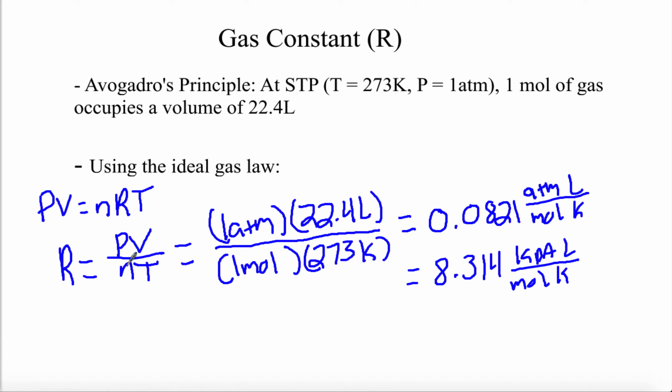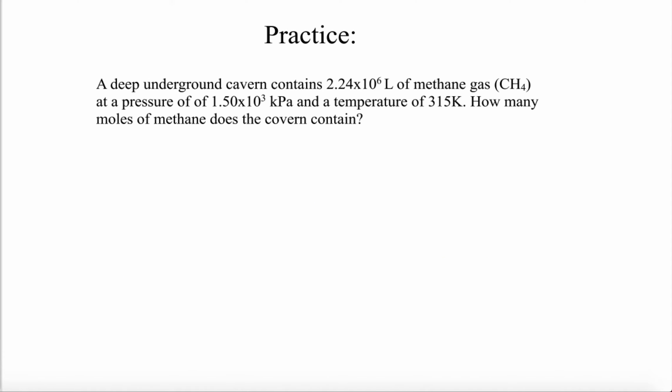So let's take a look at an example of what this would look like. In a deep underground cavern, there are 2.24 times 10 to the 6th liters of methane gas present, with a pressure of 1.5 times 10 to the 3rd kilopascals and a temperature of 315 Kelvin. We are interested in knowing how many moles of methane the cavern contains. So the fact that we're given a lot of information here should point to the ideal gas law being needed. PV equals nRT.